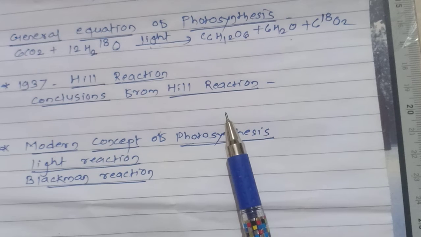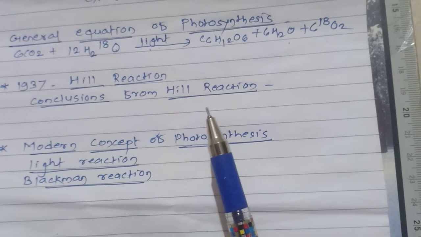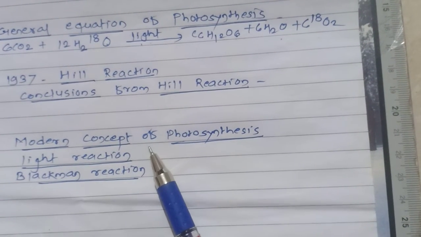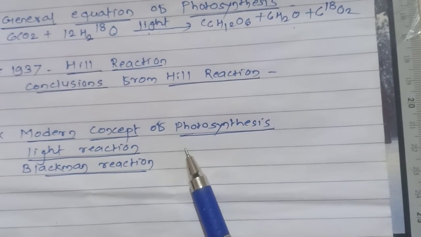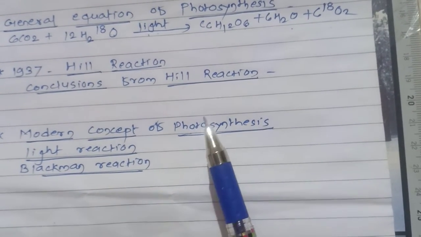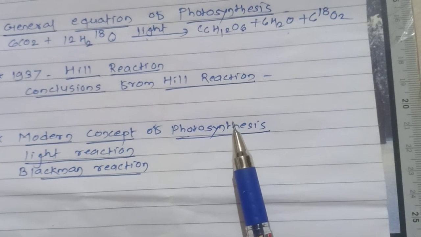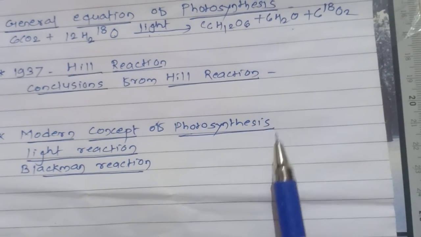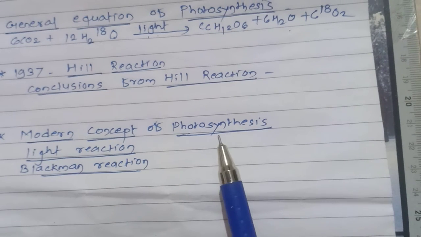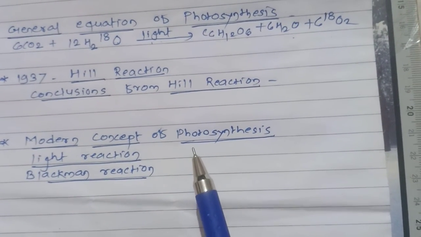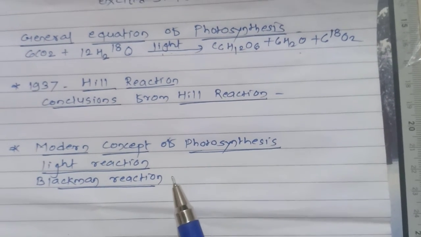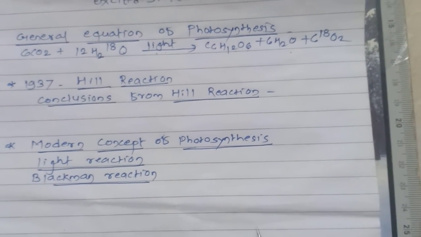These two reactions: the light reaction is called the Hill reaction, and it requires light, whereas the Blackman reaction, or dark reaction, does not require light. The former reaction is called the photochemical reaction. म्हणजे जी सुरुवातीची अभिक्रिया घडून येते त्याला आपण फोटोकेमिकल असं म्हणतो. The latter reaction is called the biochemical reaction. So this is the modern concept of photosynthesis.